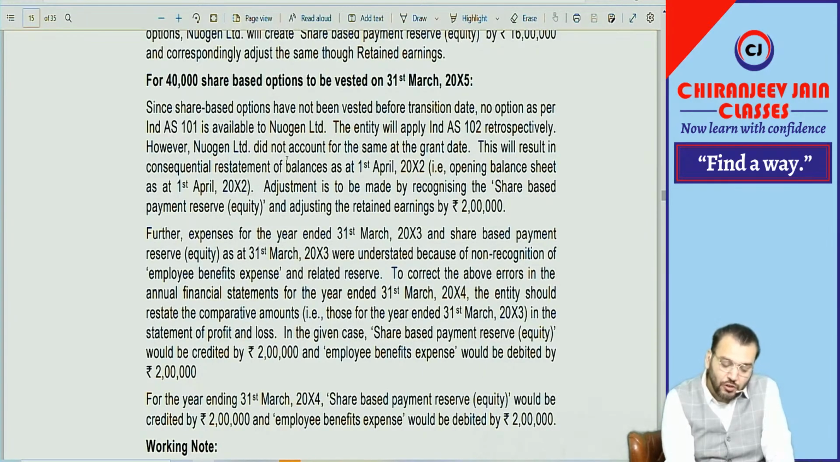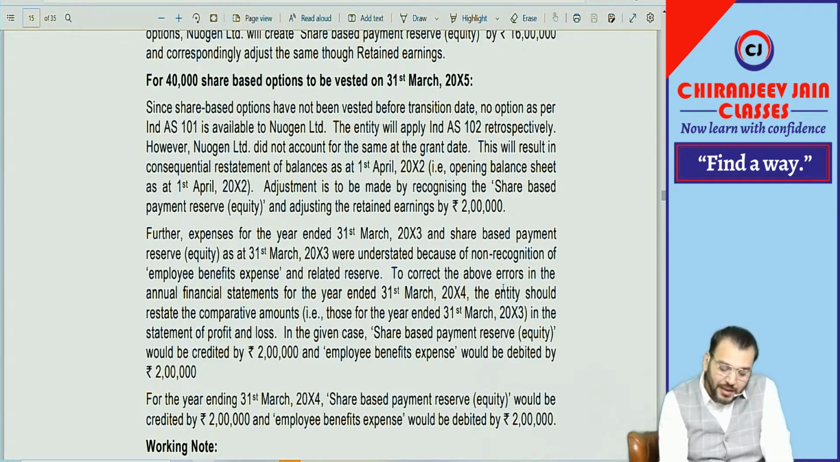However, Newgen Limited did not account for the same on grant date, and no journal entry has been done. This will result in consequential restatement of balance as on 1/4/2002. Adjustment to be made by recognizing share-based payment and adjusting retained earnings by 2 lakh. That only we have done. Correct. Further, expense for the year ended 31st March 2003 and the share-based payment reserve as on 31st March 2003 were understated because of non-recognition of ESOP expense and related reserve.